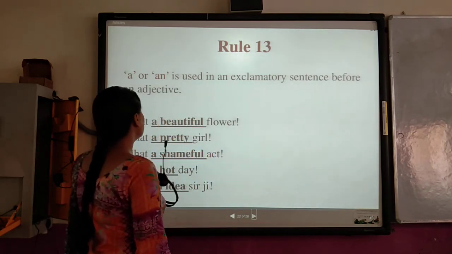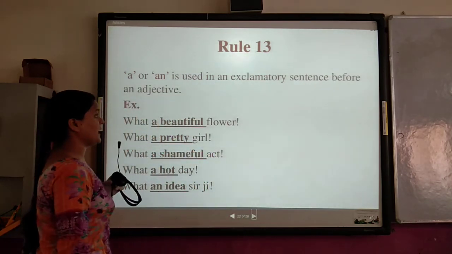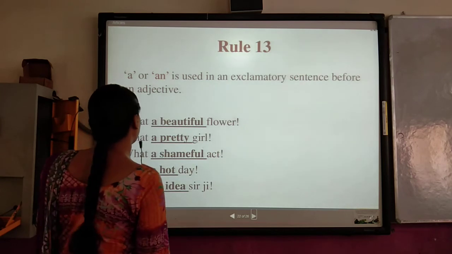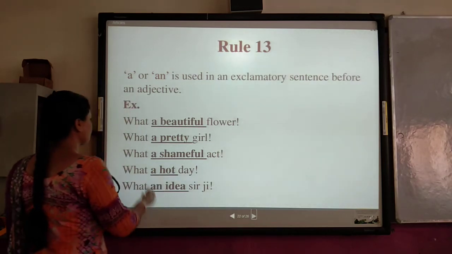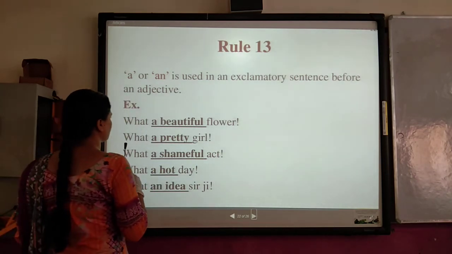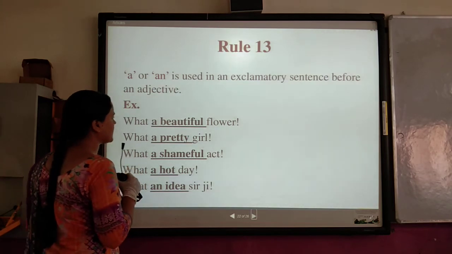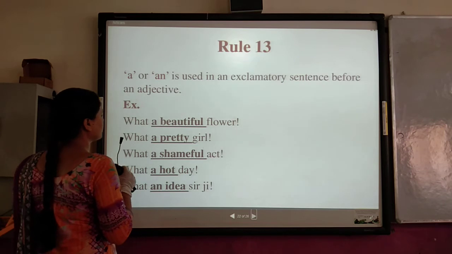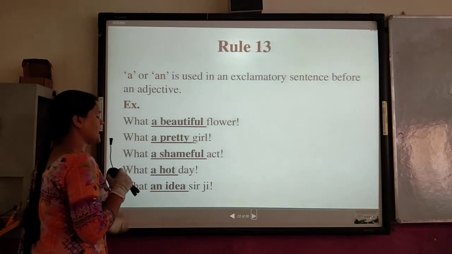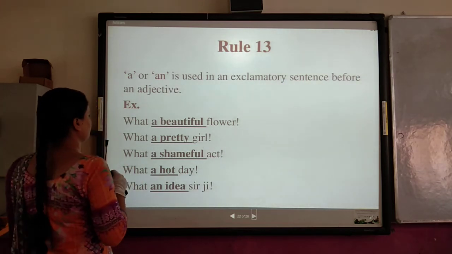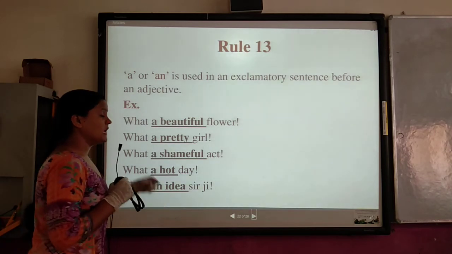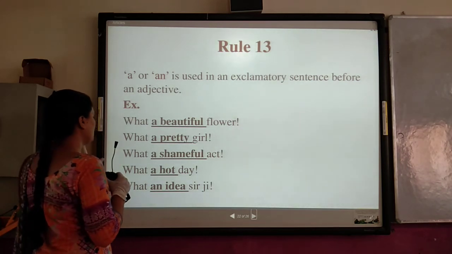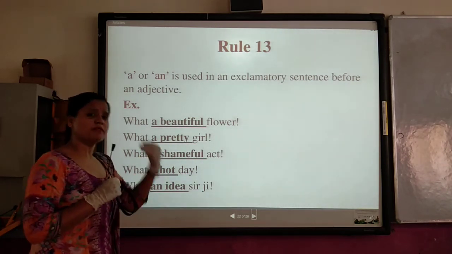Next rule is a or an is used in an exclamatory sentence before an adjective. You must be aware of these types of sentences. What a beautiful flower. It means that flower is very, very beautiful. Okay. What a pretty girl. It means that girl is very pretty. What a shameful act. It means it is very shameful. What a hot day. It means it is very hot.